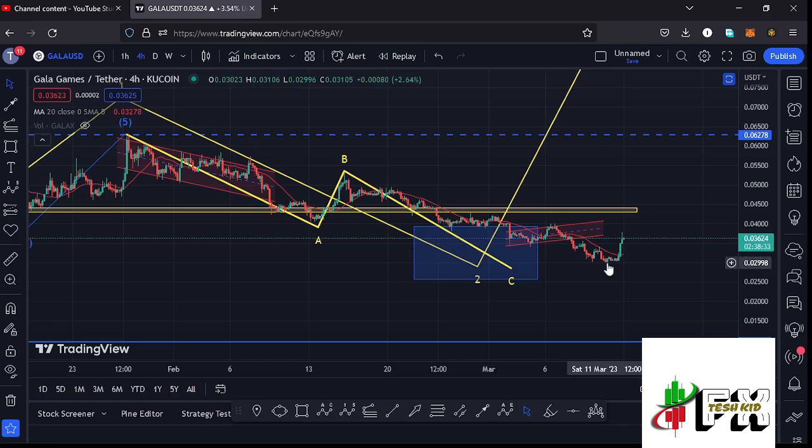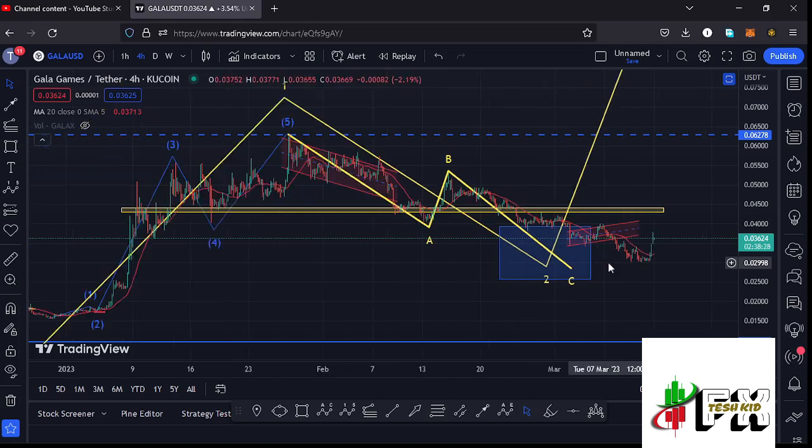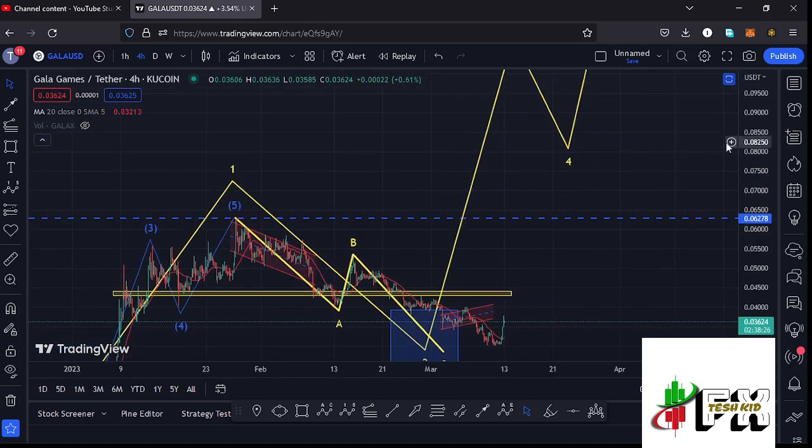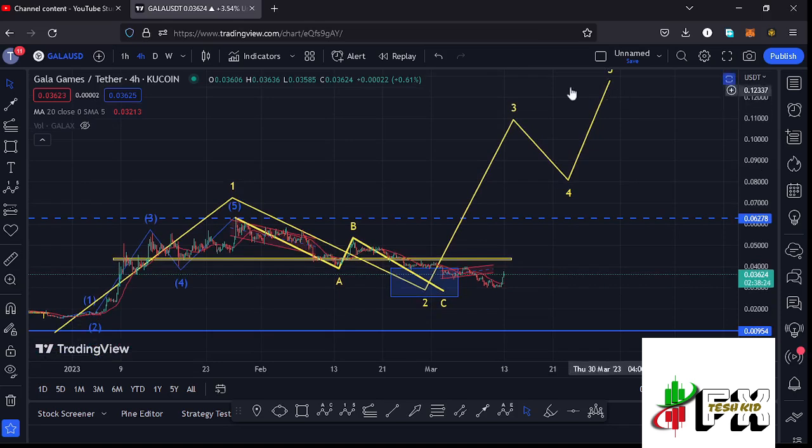$0.02998 mark. And there are chances that we might have now seen the low for that second wave to the lower side, and we might continue gearing up in the formation of these larger Elliot wave count 3, which we expect after seeing our second wave to the lower side.